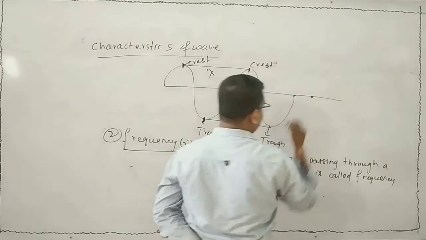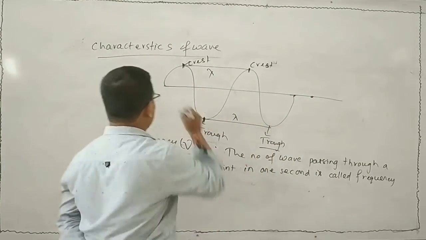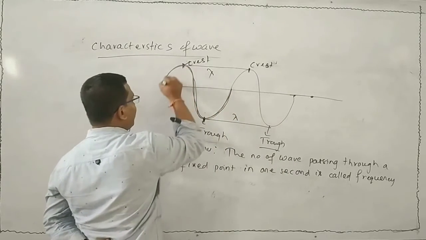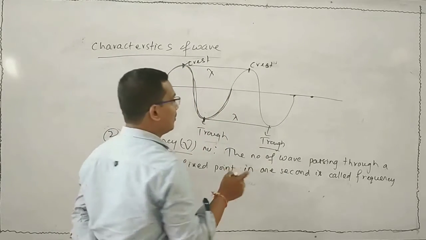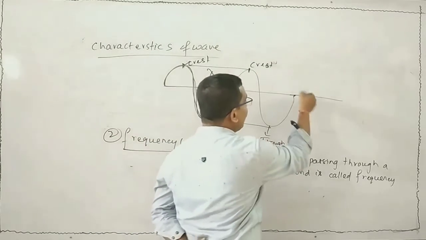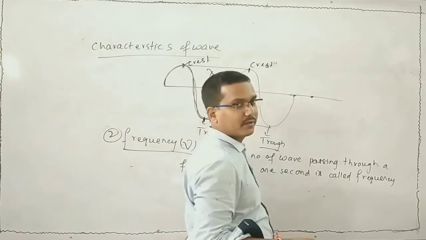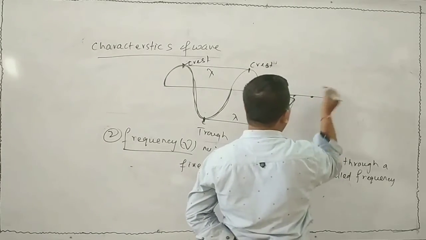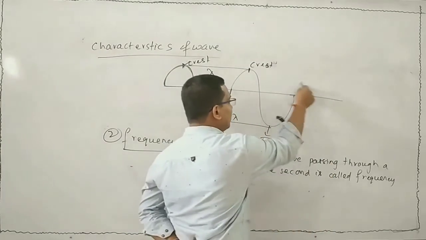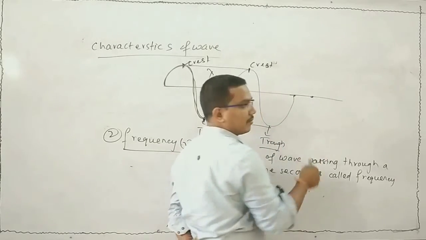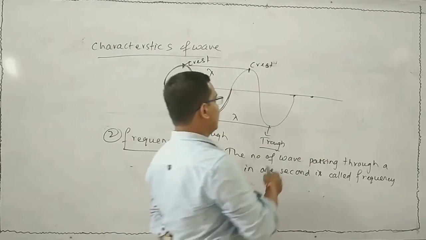One wave means one crest, one trough. This is said to be one wave. Suppose we take 1 second, and ask how many waves pass through this point. Suppose in 1 second, 5 waves pass through this point, that means five crests and five troughs.